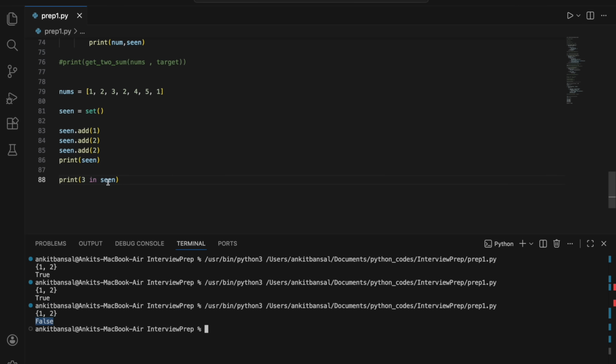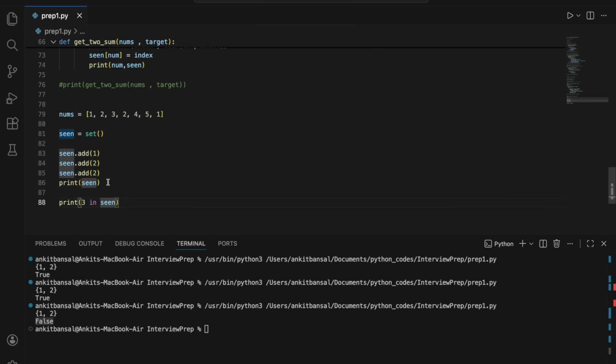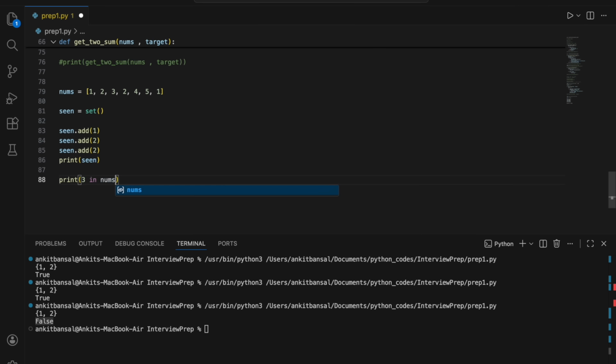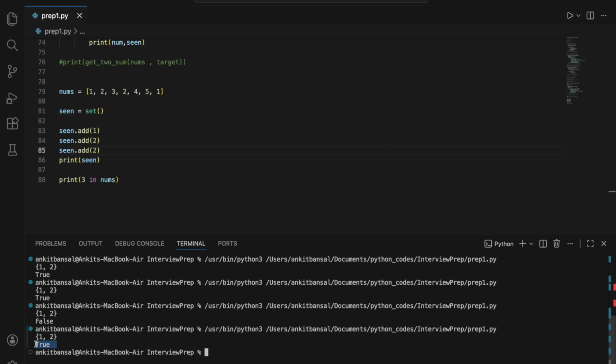And this lookup is O(1) time complexity, not O(n). If I'm looking this up in a list, so if I'm checking if 3 is there in nums or not, right? This is O(n) time complexity, because for that I need to run a loop over it. But for a set, similar to a dictionary, the hash values are stored, so it will just take O(1) time complexity. So this is how sets are beneficial. If you want to store some values and you want to do a lookup, you can use it. You can use a dictionary as well, but dictionaries you use when you need a key value pair, when you want to store both. If you just want to store one value, not a key value pair, then sets are better.